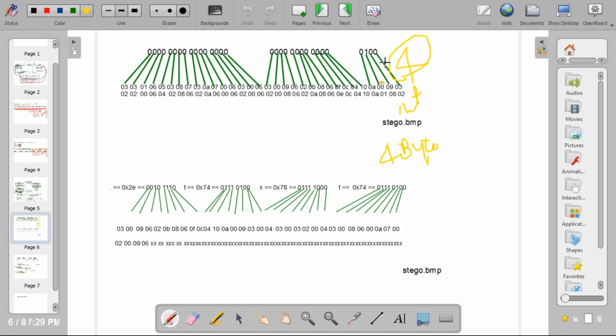For that, integer size is 4 bytes. 4 bytes means 32 bits, correct? To encode 32 bits of information, how many bytes do we need?